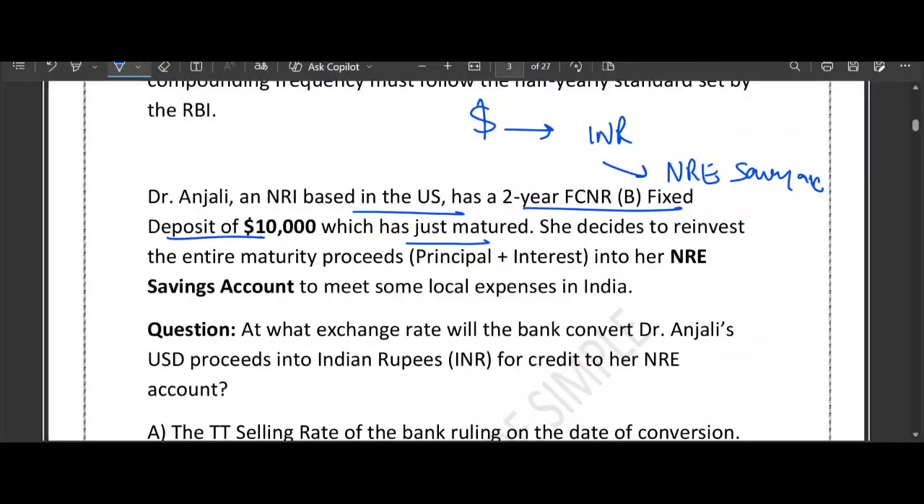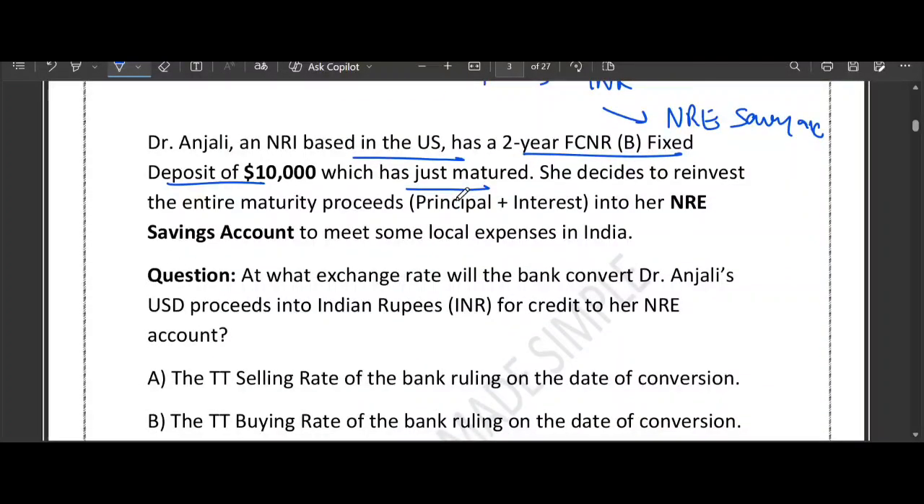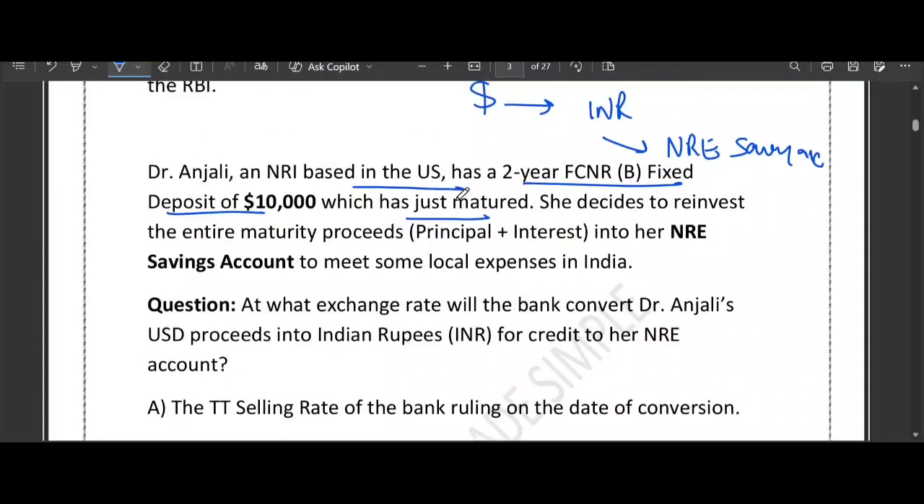So the question is, at what rate will the bank convert Dr. Anjali's dollar proceeds into Indian rupees for credit to her NRE account? That is the question. So the rate has been asked. At what exchange rate will the bank convert dollar to INR?